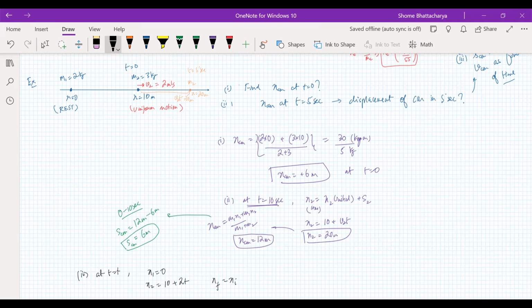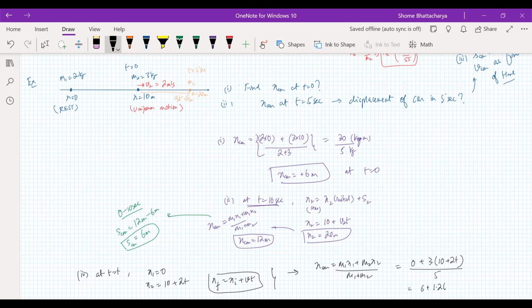So the center of mass's position, so displacement of the center of mass is 1.2 t.